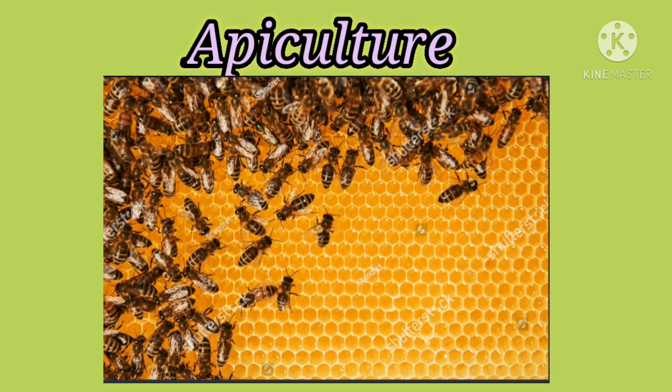The third one, worker bees. They are sterile female bees and are the smallest members of the colony. Their function is to collect honey, look after the young ones, clean the comb, defend the hive and maintain the temperature of the beehive.